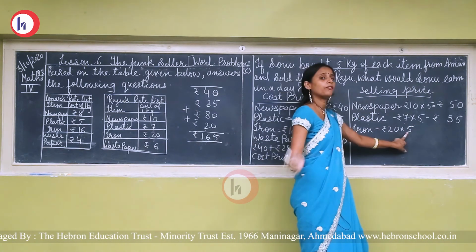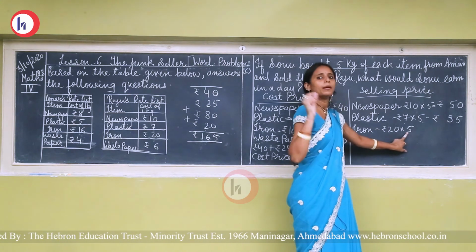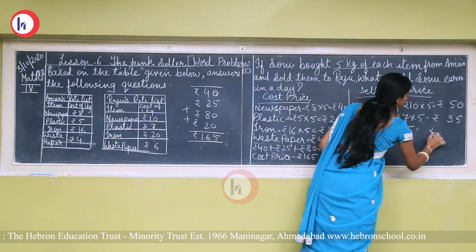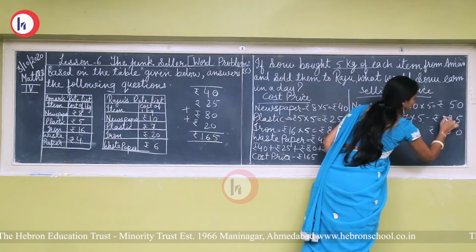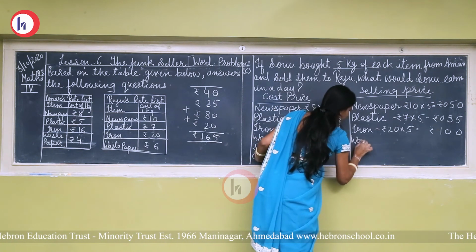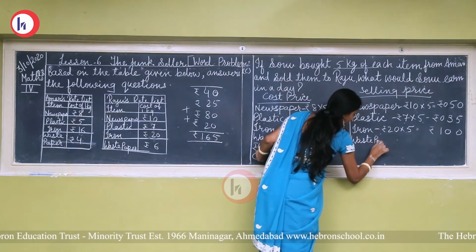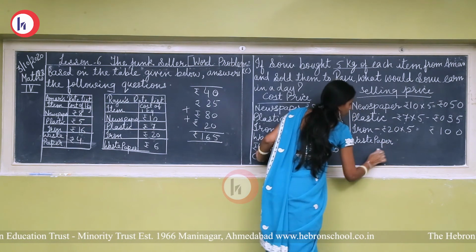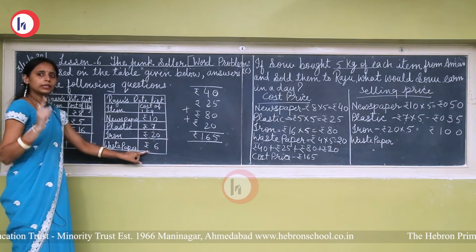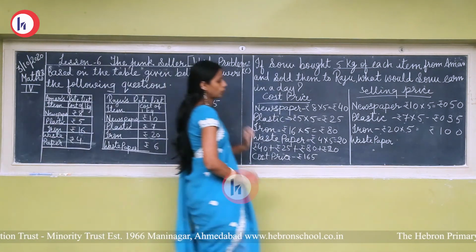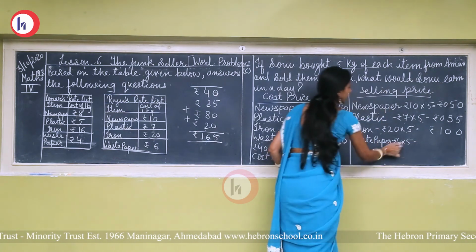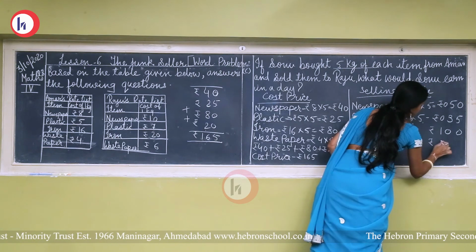Here we have to multiply by 5 because we have to find out the amount of 5 kilograms. So 20 multiplied by 5 is rupees 100. Then after iron, waste paper. See, the price of waste paper for 1 kilogram is rupees 6. Rupees 6 multiplied by 5, 6 fives are rupees 30.